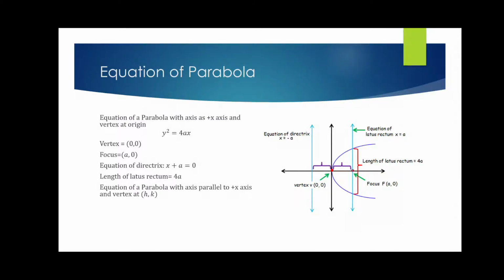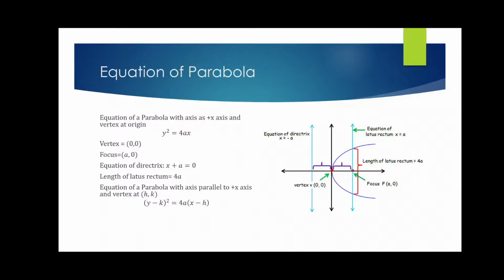Then if the parabola is having an axis parallel to the x-axis and the vertex is, instead of at 0 0, changed to some arbitrary point, let's say h comma k, then what happens? The same equation will become (y minus k) whole square equals 4a(x minus h). Just tally this with the equation of a circle.